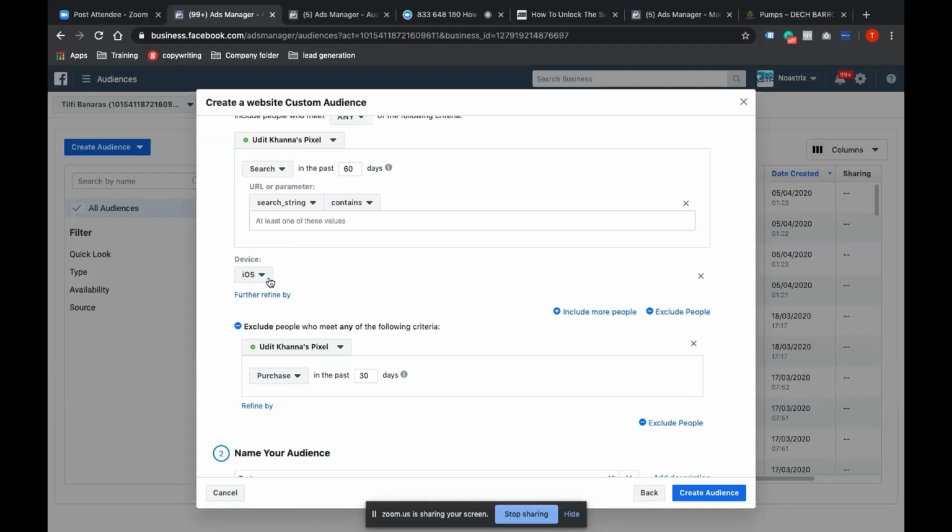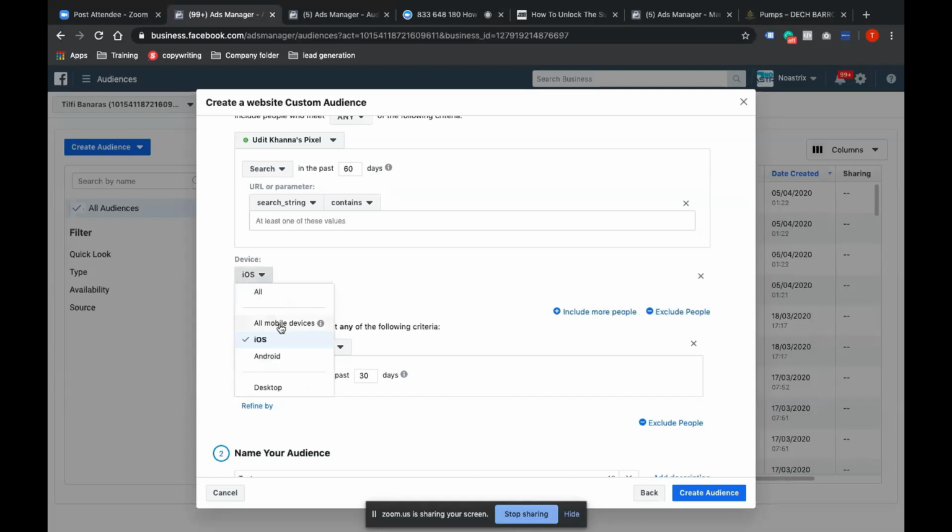I can create an audience based on device, and I can create a lookalike. Whatever audience I'm creating from this dashboard, I can create a lookalike out of it. So if you're new to Facebook ads, whatever audience I'm telling you to create, we can always create a lookalike audience, provided, again I'm repeating, provided it has more than 100 cookies technically. But I'll advise you should have at least 300 to 400 minimum data, again based on your niche. Sometimes even 300, 400 events are huge in a particular industry if your ticket size is very high. So depending on your industry, you can take a call.